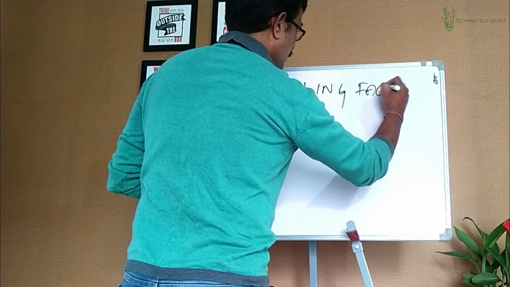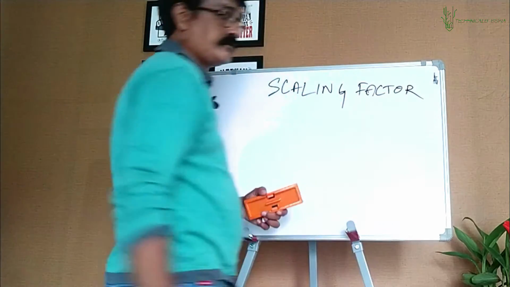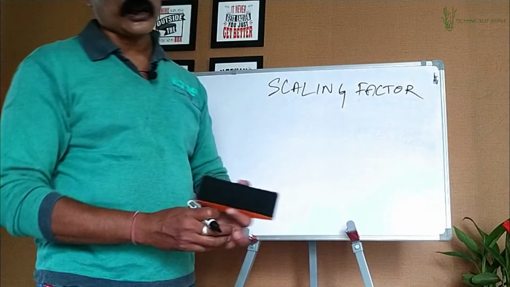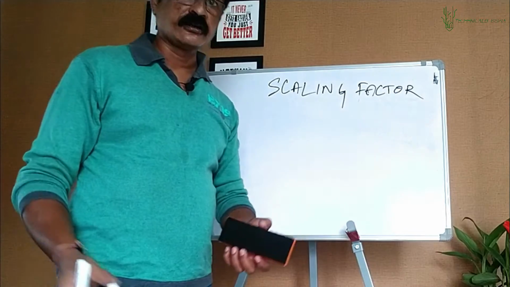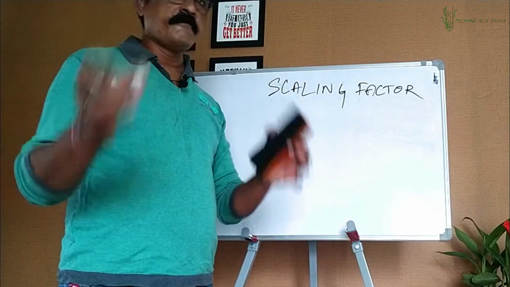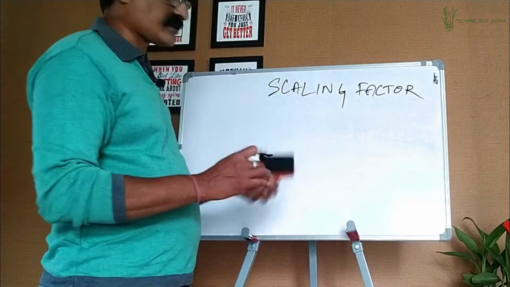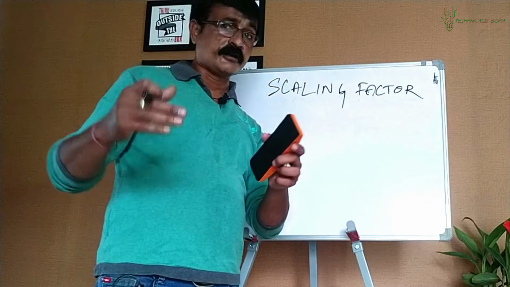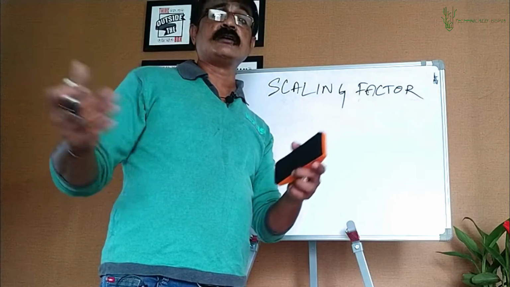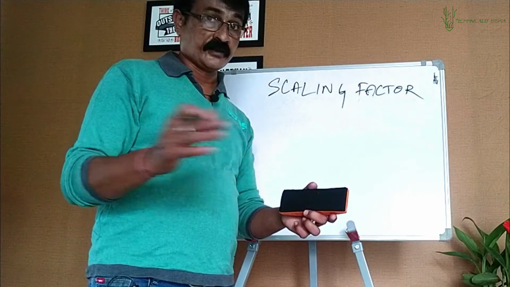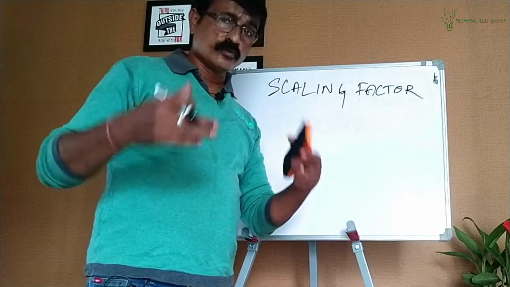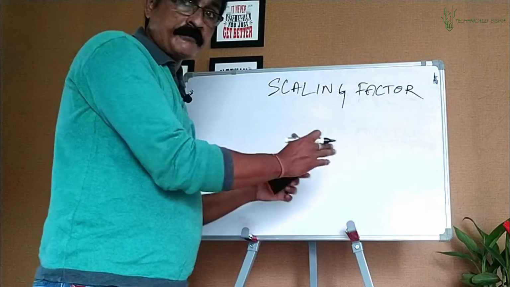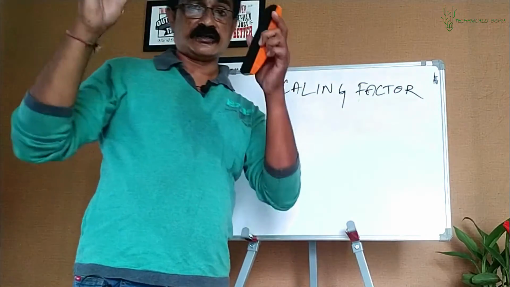The moment you understand scaling factor, that moment you will understand how a pointer works. And of course, the manipulation, the pointer arithmetic, everywhere you will have an advantage if you understand scaling factor. I told you scaling factor means the number of bytes the pointer reads or the number of bytes the pointer will skip during arithmetic. Now we'll get more of it later on, don't worry, but remember this as we discuss.